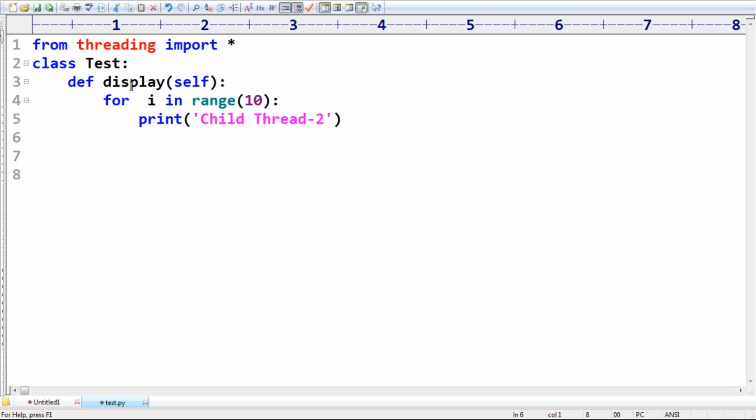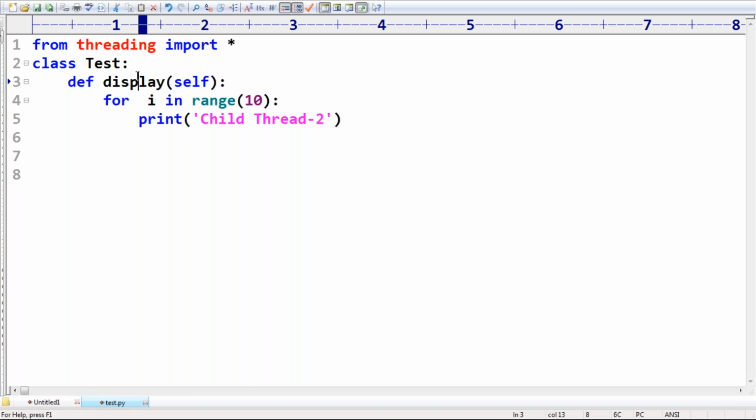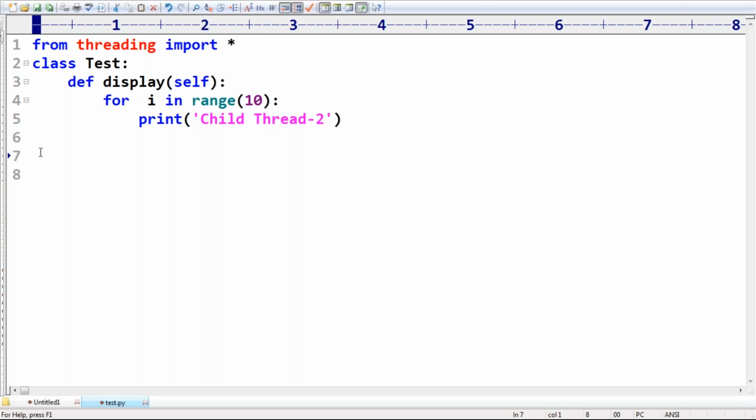I'm just writing my own class. Display is my own method. Now create a Test object. Usually we use t for a thread, so instead I'll write obj equal to Test. Any name you can use, no problem at all.